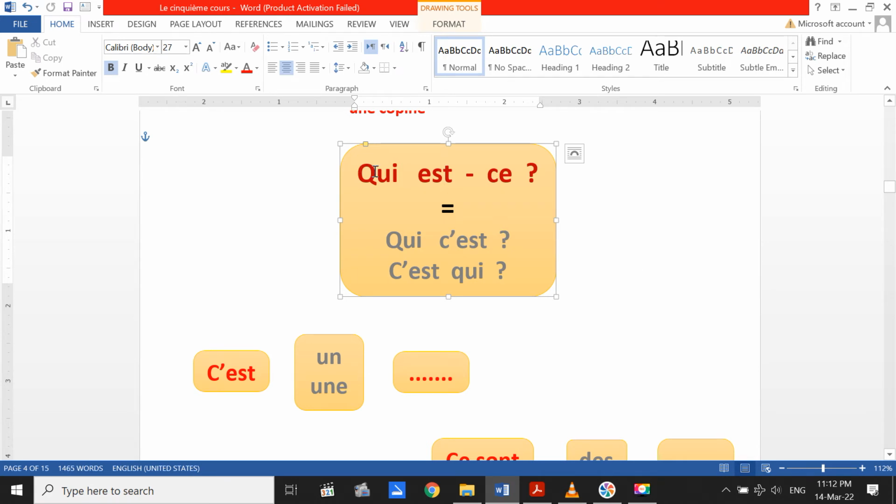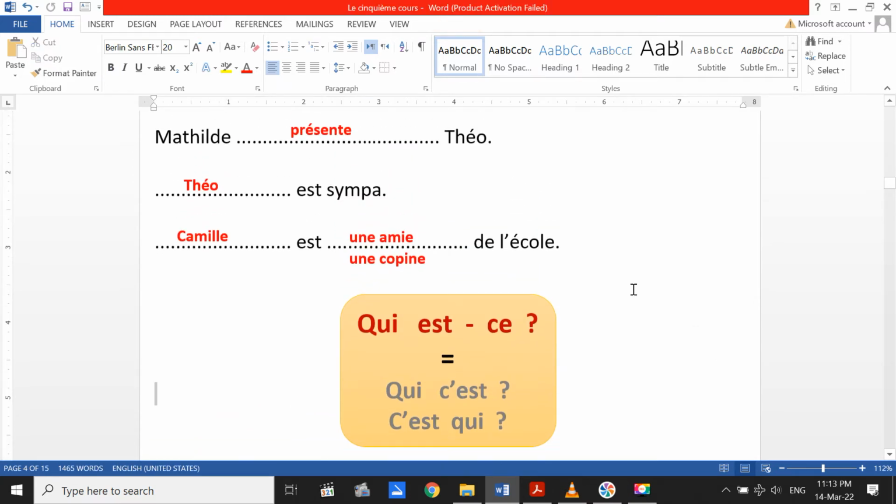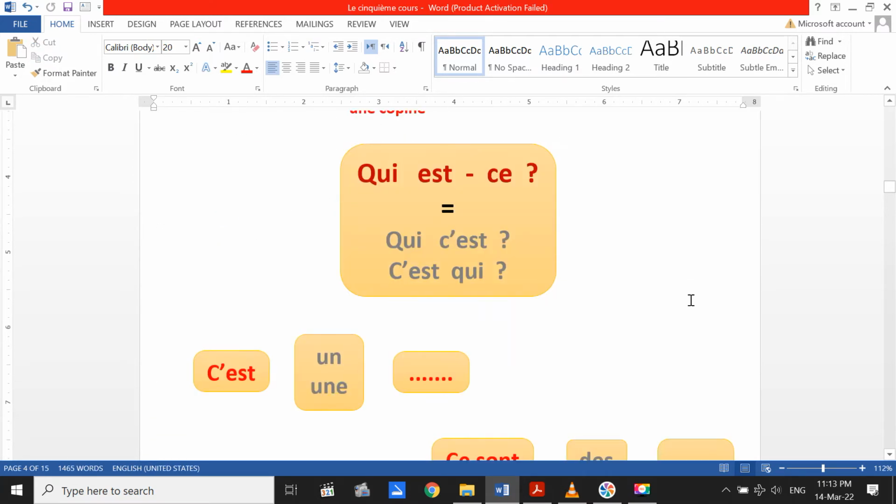You say the question word first, like in English, after that the verb, and then the subject. Pay attention that in French there is no do or does or did. In French, they just use the main verb. There is no helping verb when they make a question. Pay attention to this point.